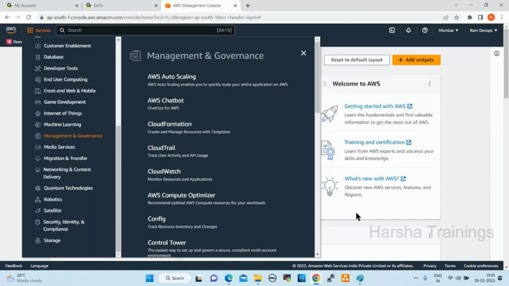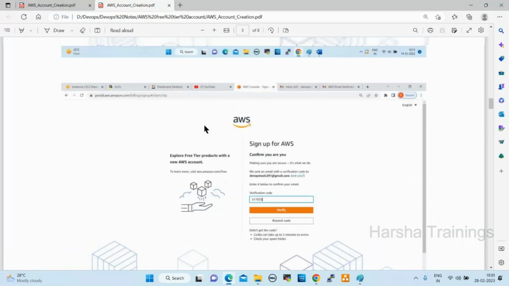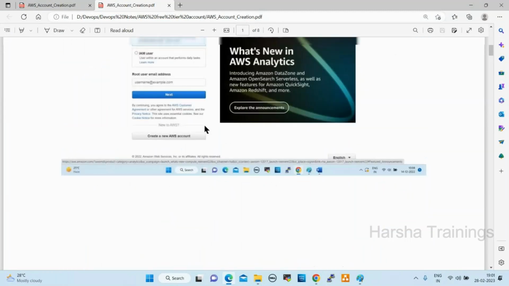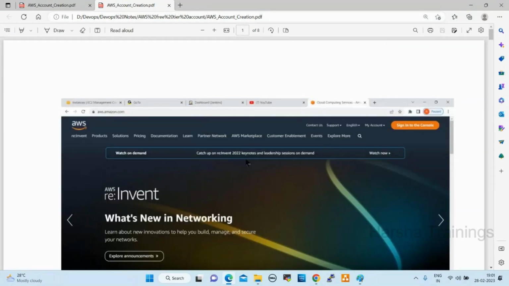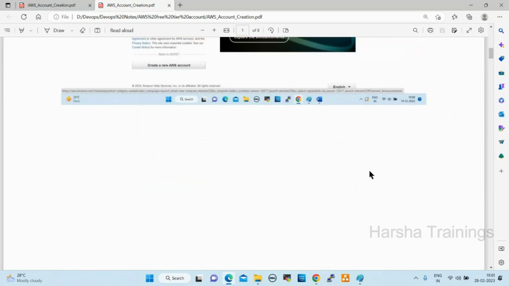Ram, can we go and create the AWS account? Yes, I explained how to create an AWS account in the beginning, so just go through the video. I also provided this document. Just go through this and you can create the account today itself. The document you will share on WhatsApp?